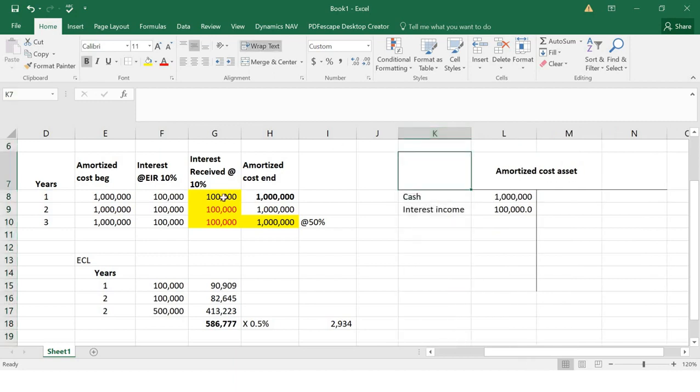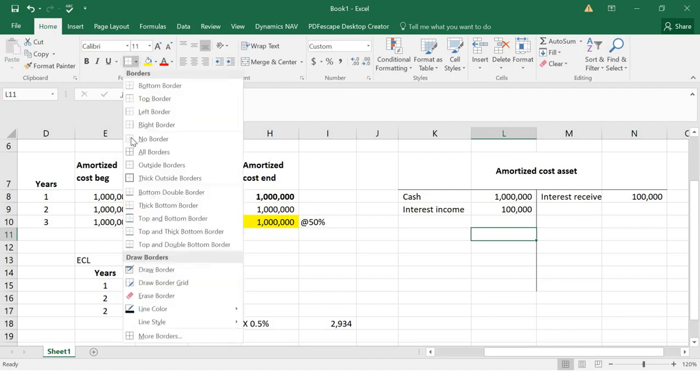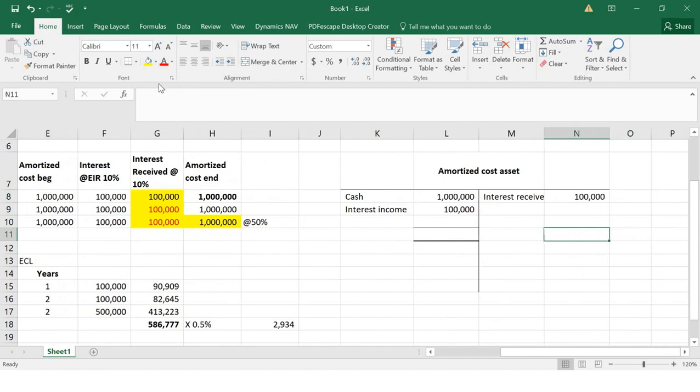Then in the first year we receive cash of 100,000. Interest received is 100,000. So we know the amortized cost at the end of the period is how much? Amortized cost at the end of the period is 1 million again.